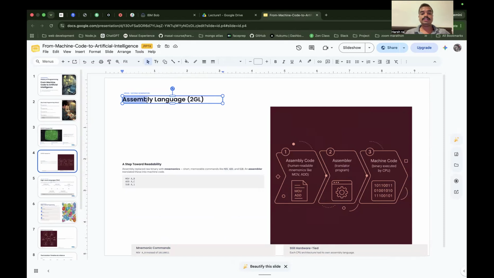Okay, so the next generation language is assembly language. All of you know about assembly language. This is the second generation language. In this language, we introduced English letters and English words into programming. Then there is a question for you: how can a computer understand that English language?